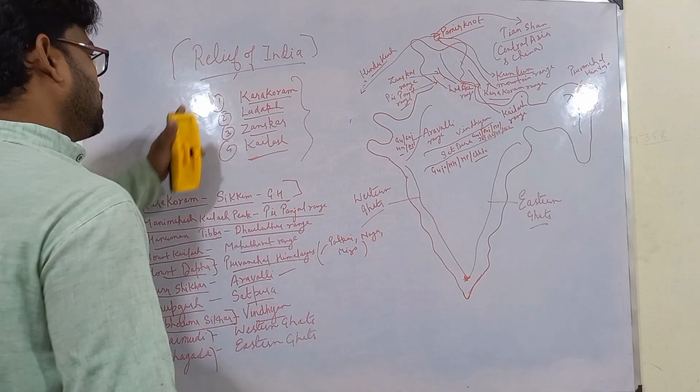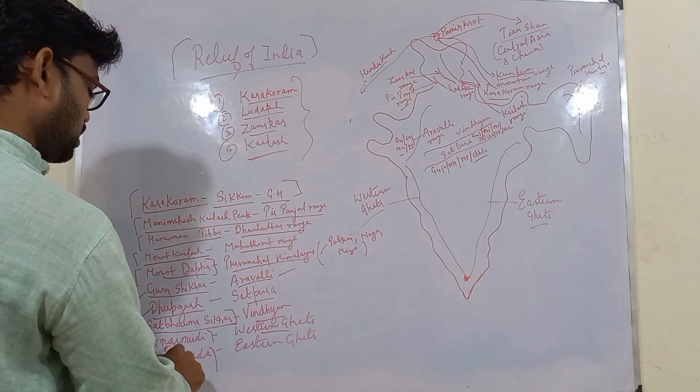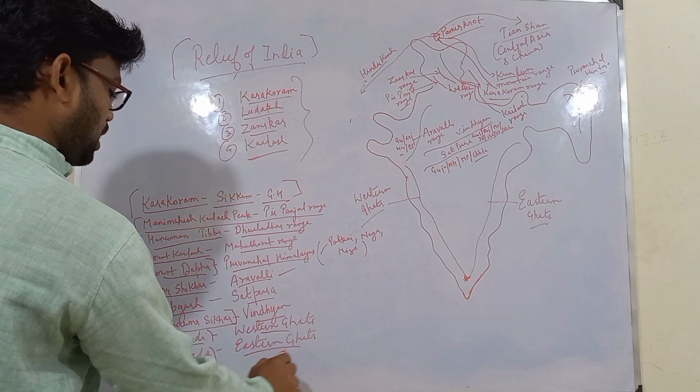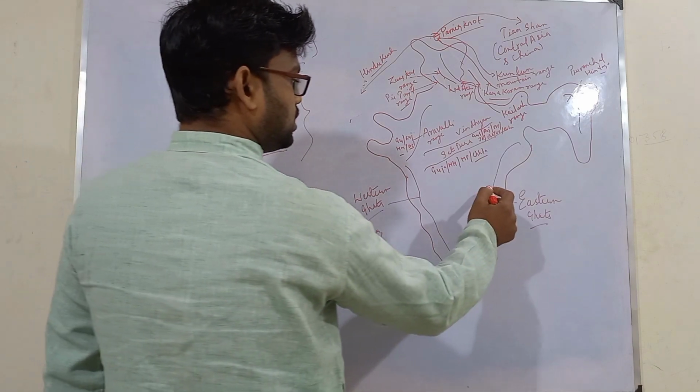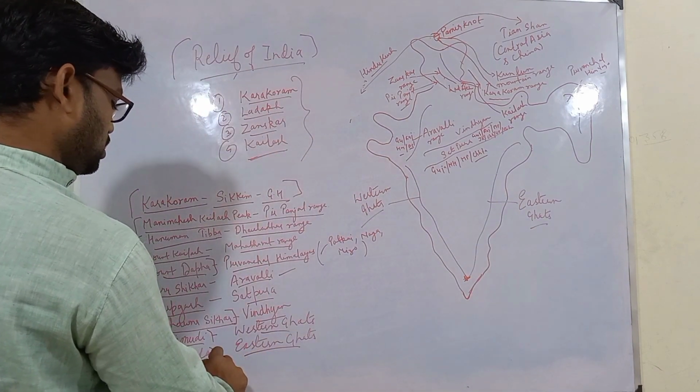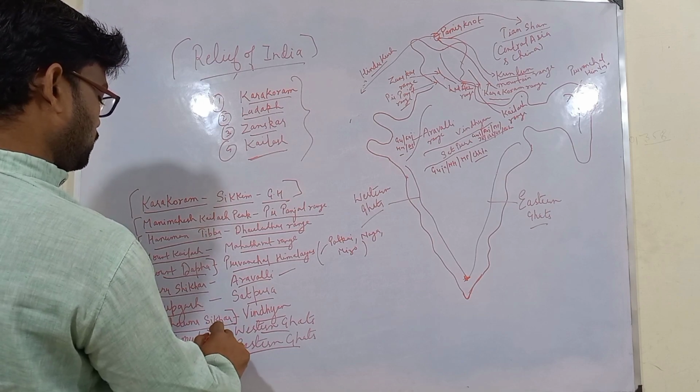For here, under the relief of India, you can remember that the highest peak in the Western Ghat is Anaimudi, and the highest peak in the Eastern Ghat is Jindagada. Jindagada is located in Andhra Pradesh, while Anaimudi is in Tamil Nadu.